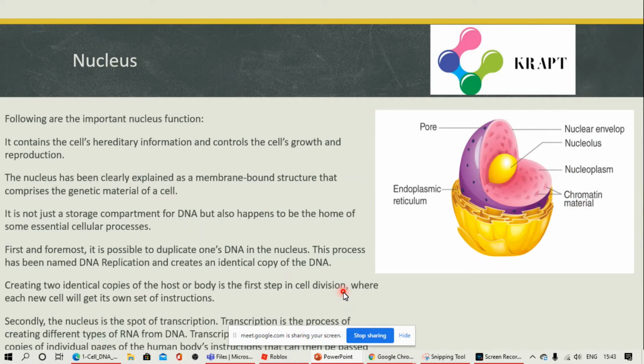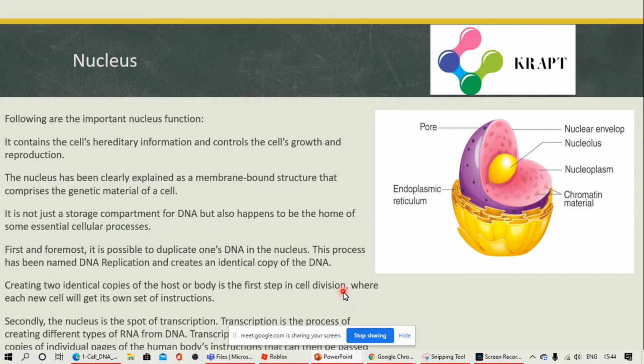Nucleus. The function of the nucleus: it contains the cell's hereditary information and controls the cell's growth and reproduction. See, the nucleus is just like the CPU of a cell. It transfers information from one cell to another cell. It has DNA. It is not just a storage compartment for DNA but also happens to be the home of